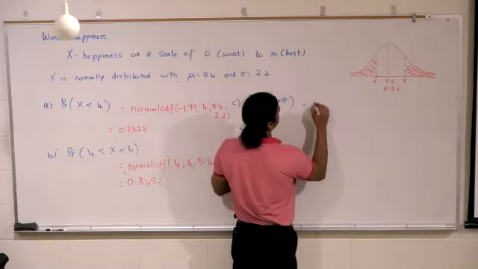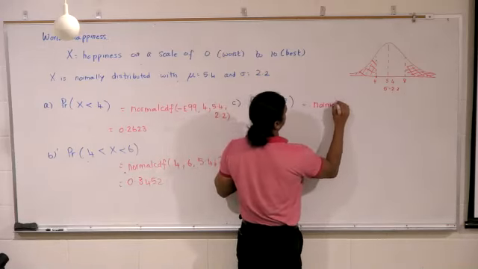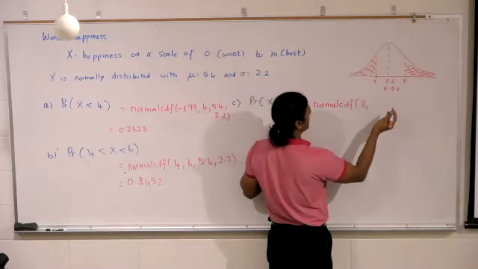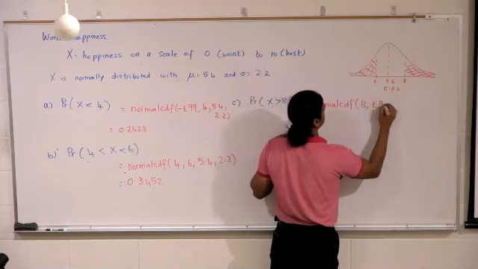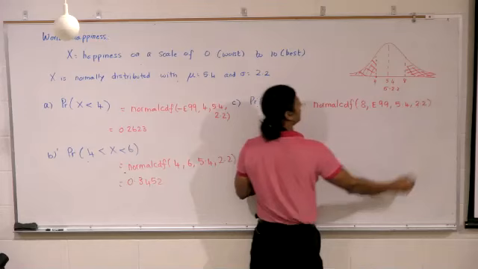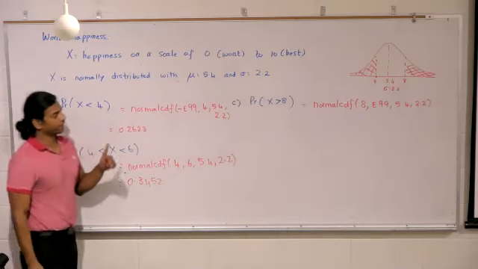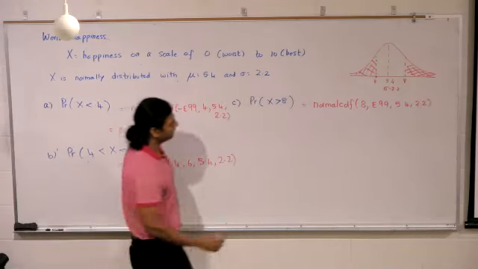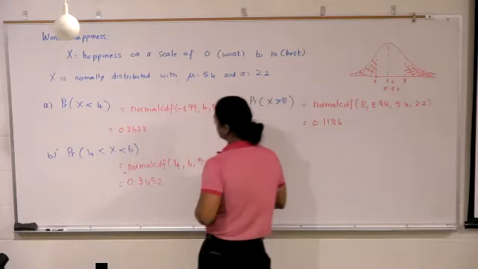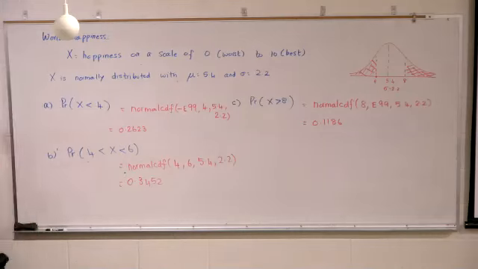So normal CDF. Where should we start? 8. Where should we end? E99. 5.4 and 2.2. What is that value? 0.1186.